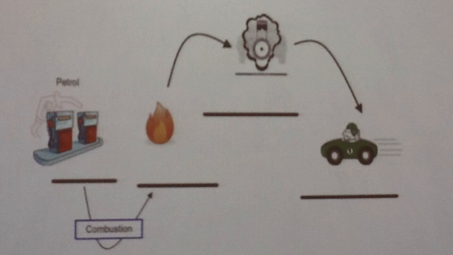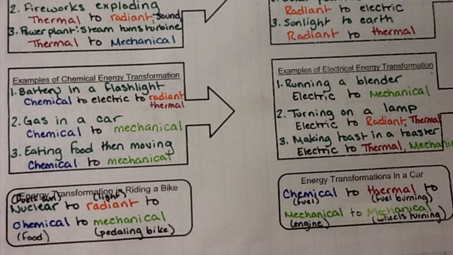Our final example, which I did say we would come back to, is the energy transformations in a car. So if we start from the beginning, we have the chemical energy in our fuel, and this is then converted into thermal energy, because the way we actually cause the engine to move is we burn the fuel. The burning of the fuel causes different parts of the engine to move. That moving energy is mechanical, and then that causes our wheels to turn and allows the car to move forward. So we actually have mechanical to mechanical again, because we have two different types of moving parts that are taking place here.